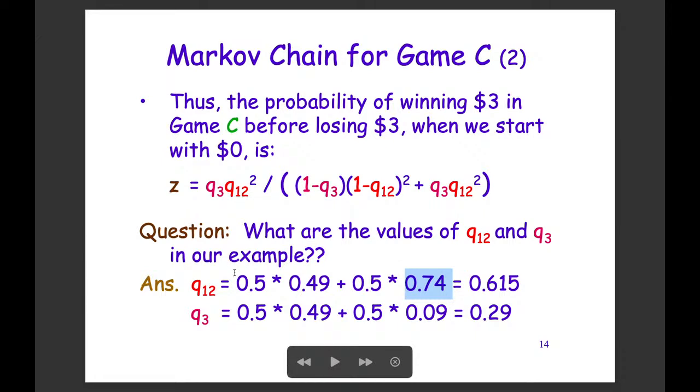Okay, so after doing this calculation, we can have a value of Q12. And similarly, for Q3, we have 0.5 times 0.49 plus 0.5 times 0.09. So these are the values that we are using in our particular games. So we have computed what is Q12, we have computed what is Q3, and then the probability of winning $3 before losing, if we start with 0, this is the value that we want to compute here. We are using exactly the same formula as before.